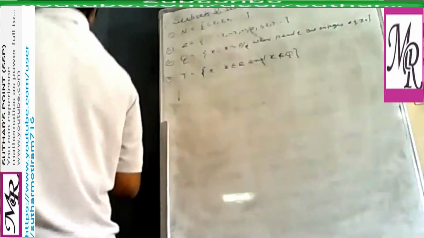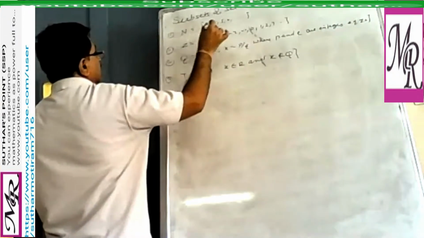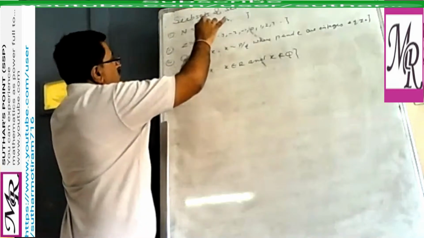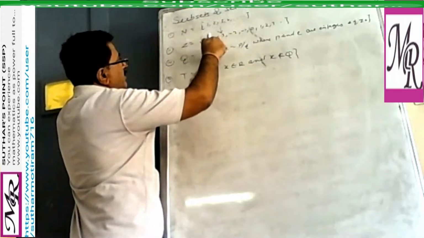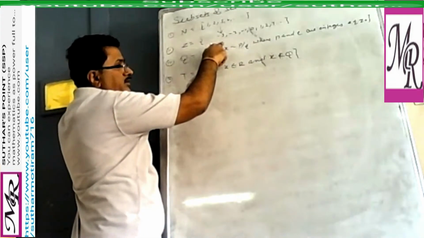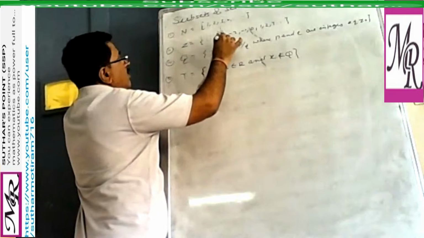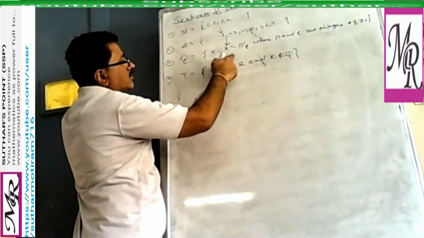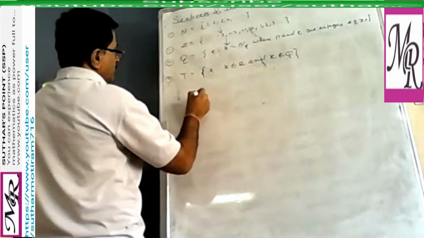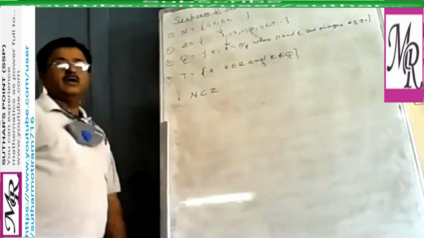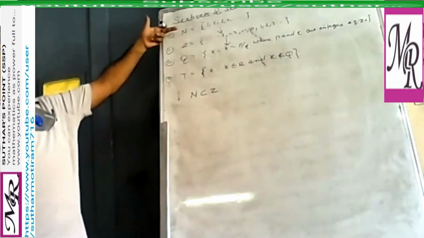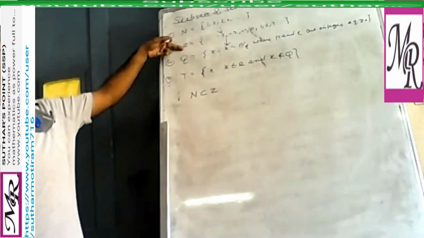Yes, sir. Got it? So now you can say all natural numbers also lie in integers. All integers are also rational. Clear? Natural numbers are a subset of Z. This is clear? And it is a subset of Z. Why? Because all these numbers are also in the set Z. That's why you write N subset of Z.